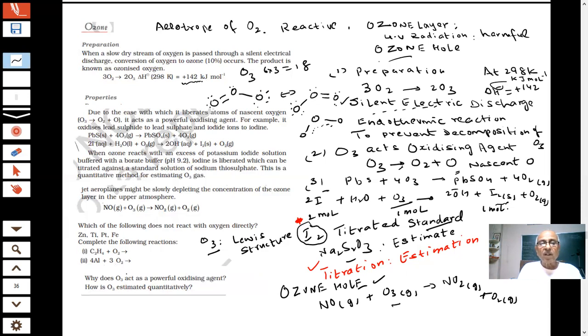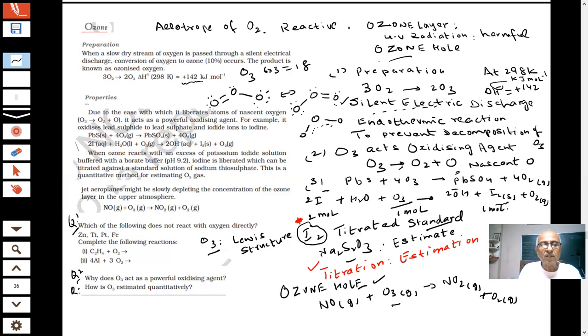Why does O3 act as a powerful oxidizing agent? O3 acts as a powerful oxidizing agent because it has nascent oxygen. It can give out nascent oxygen.